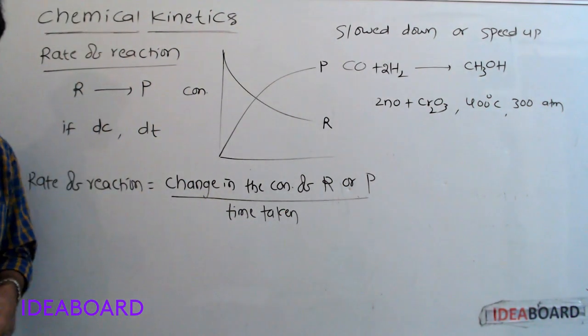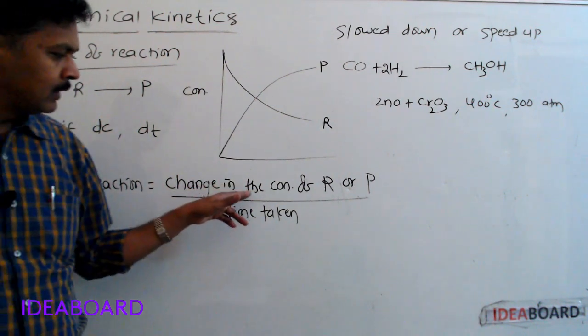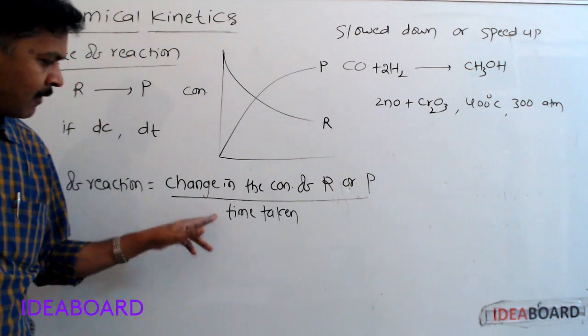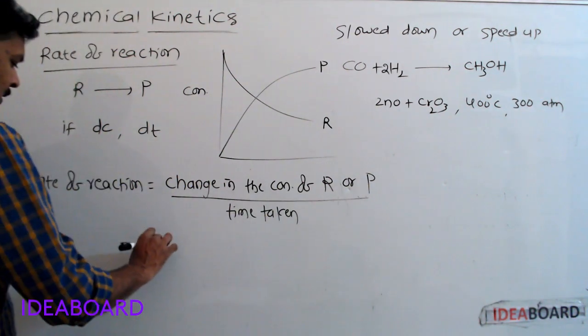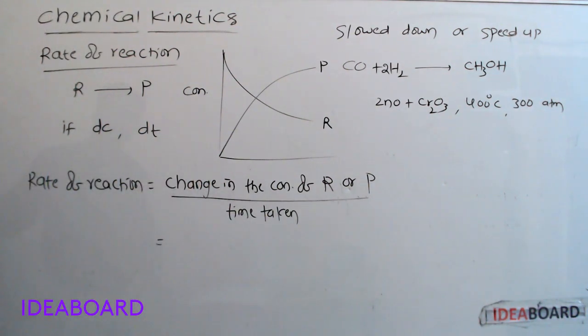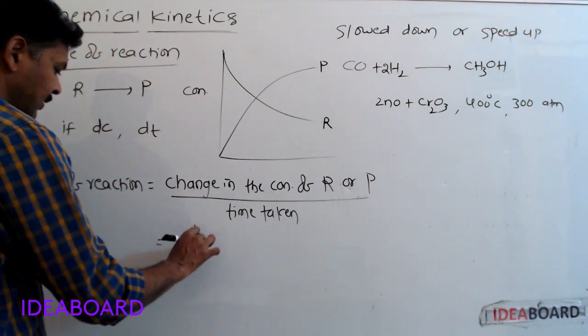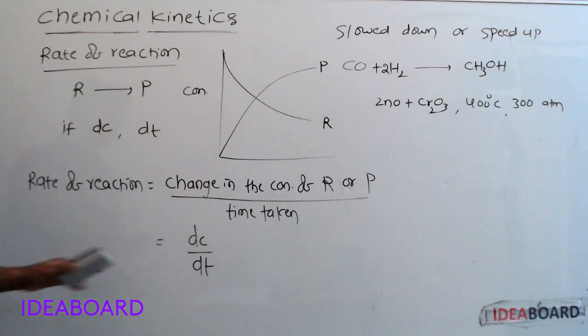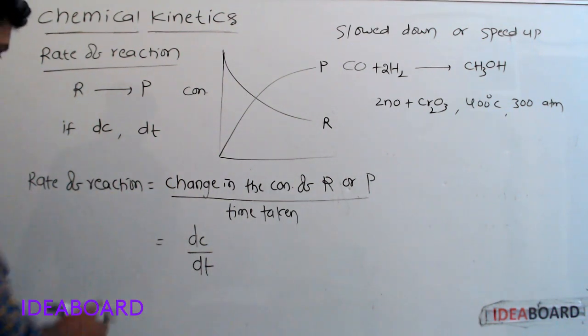The change in concentration is dC, time is dt. So rate of reaction is equal to dC by dt.